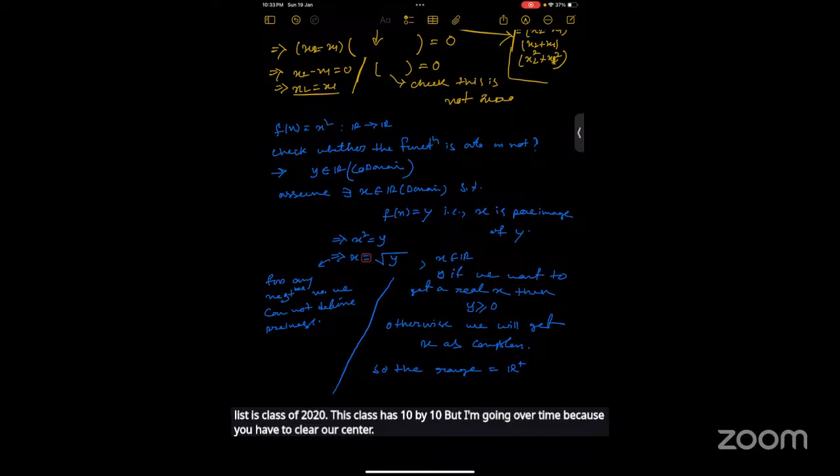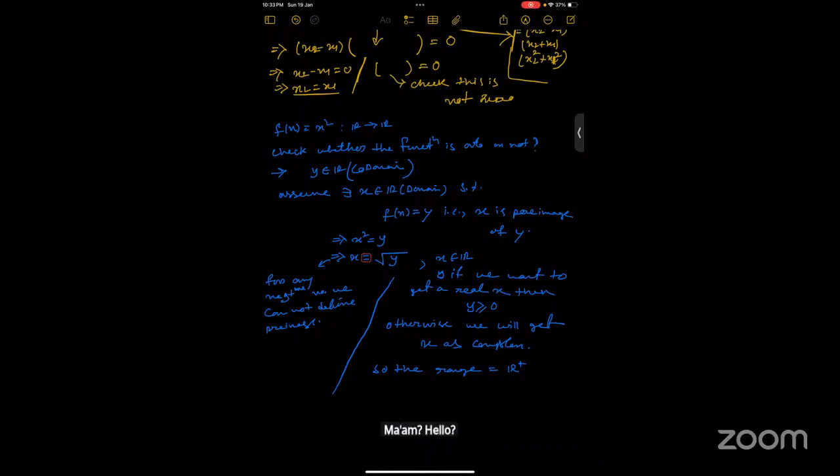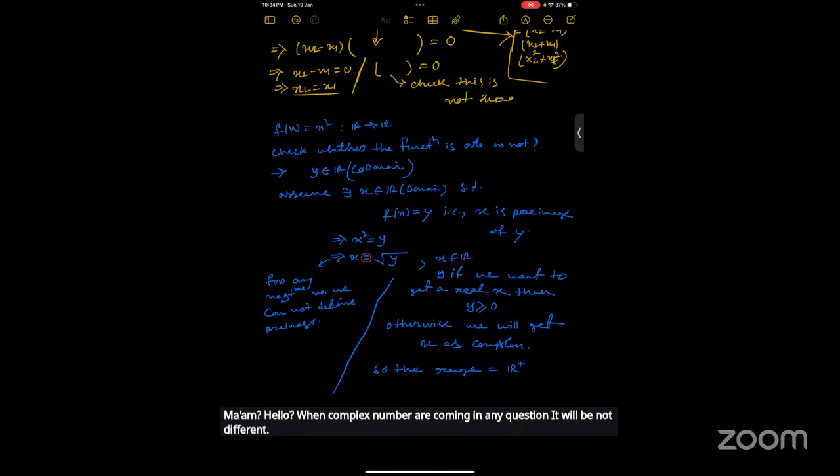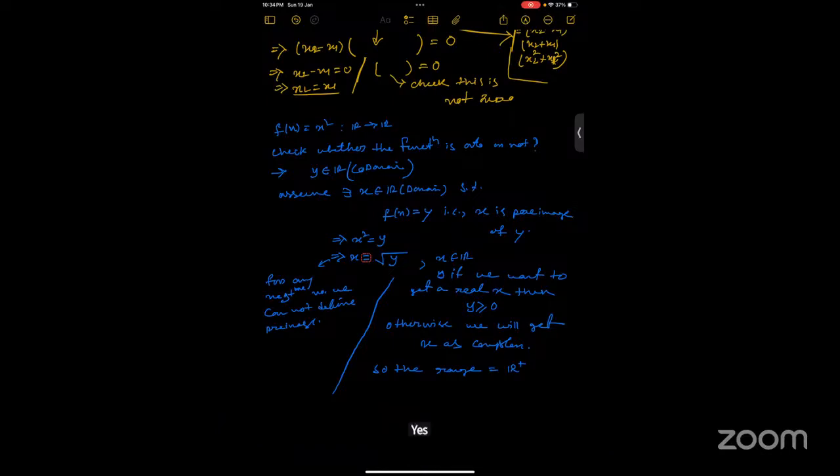Ma'am, when complex numbers come in any question, it will be not defined? Yes, because for this course we are working on the real line, right?